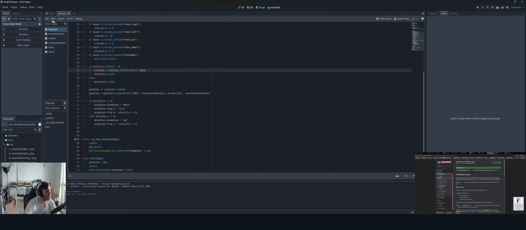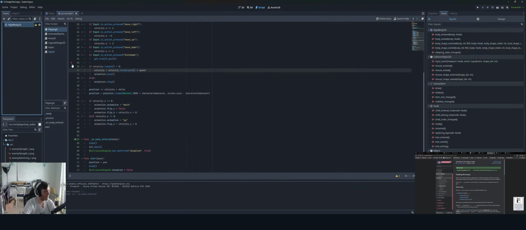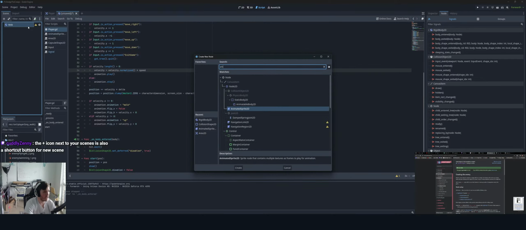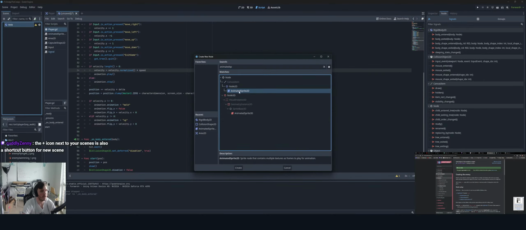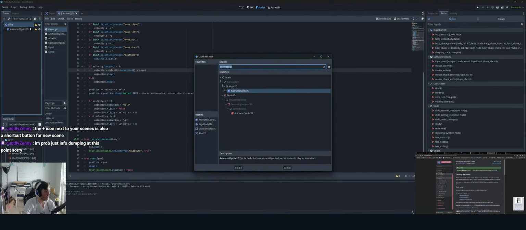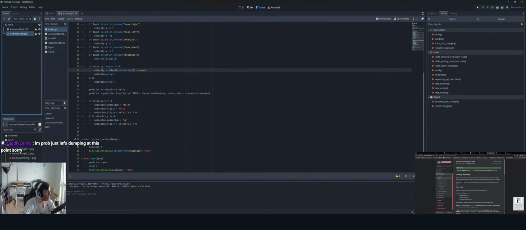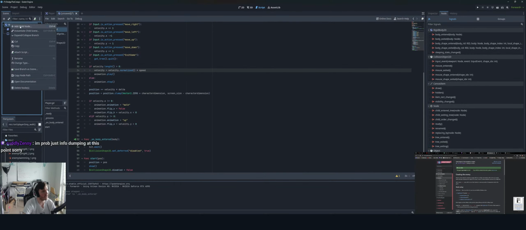For the top menu, add the following nodes. So I'm guessing other node, rigid body 2D, name mob, add child node, animated sprite 2D, add child node, collision shape 2D, and then visible on-screen notifier 2D. Interesting. Okay.